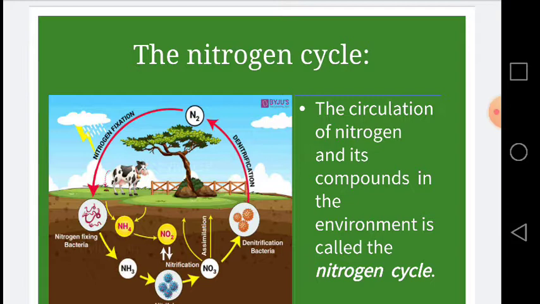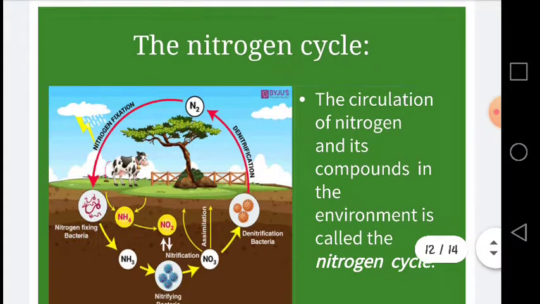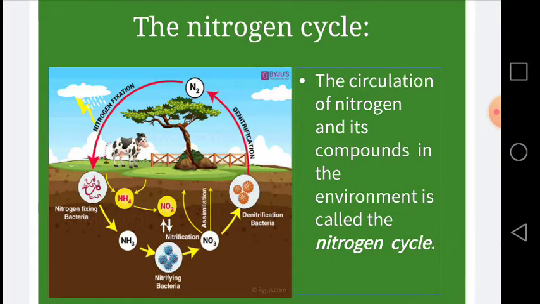In this way, the cycle of nitrogen completes, and by the completion of the nitrogen and carbon cycles, the balance of the ecosystem is maintained.